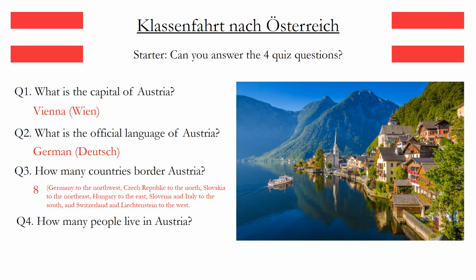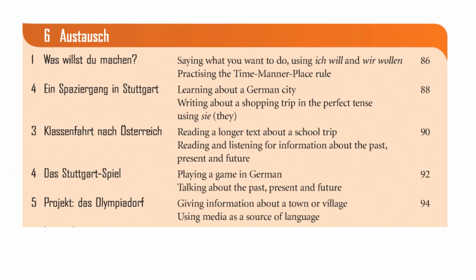And how many people live in Austria, do you think? Well, it's almost 9 million people, so it's quite small in comparison to Germany. Now, how many people live in Germany? Approximately 83 million, so it's a lot larger in terms of population.